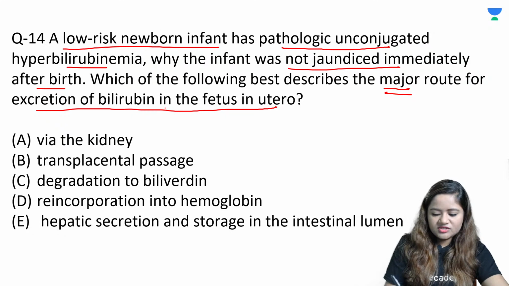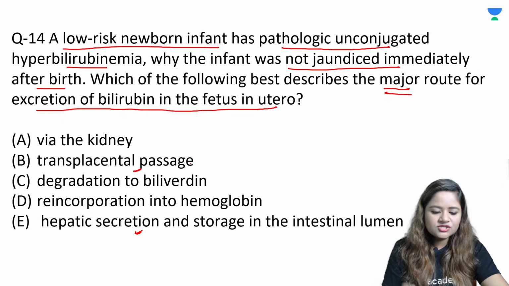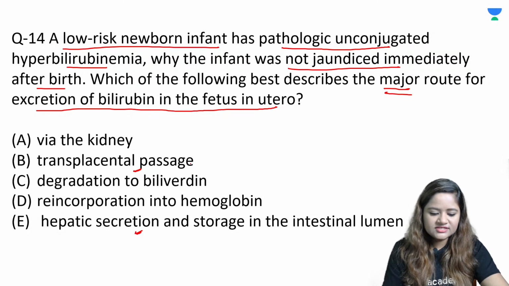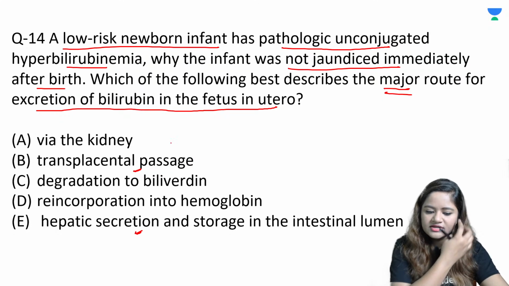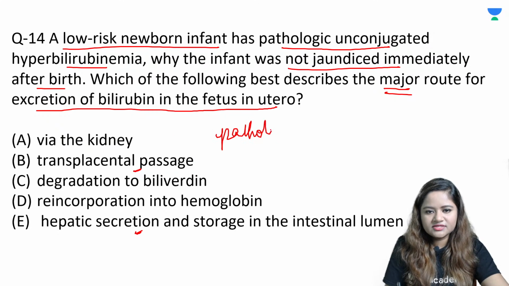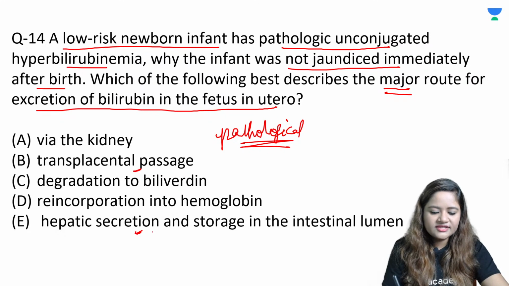So there's a confusion between two options. That is why I've put five options. So it could be answer option B also and E also. Transplacental passage is one reason that prevents sudden onset of hyperbilirubinemia in a fetus. And if these babies have had some problem, immediately after birth they don't present with jaundice. They would present after some time, that would go into the category of pathological jaundice. So not immediately at birth they will not present. And another option that could be right is hepatic secretion and storage, which occurs in the intestinal lumen, that could help to clear it out through the enterohepatic circulation.